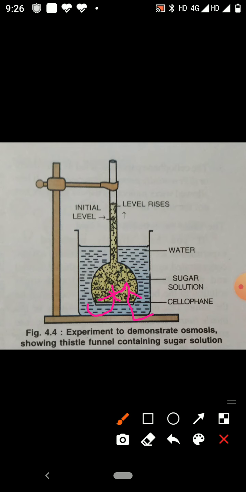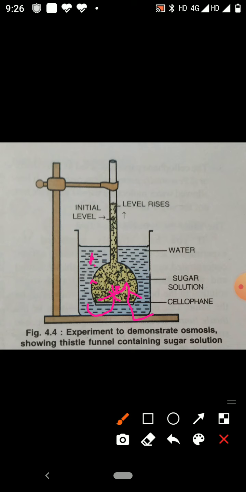Or we can say, molecules of water will diffuse from their higher concentration to their lower concentration. In the beaker, water molecules are in high concentration. In the funnel, water molecules are of low concentration. Therefore, molecules of water start to diffuse from their high concentration to their low concentration.